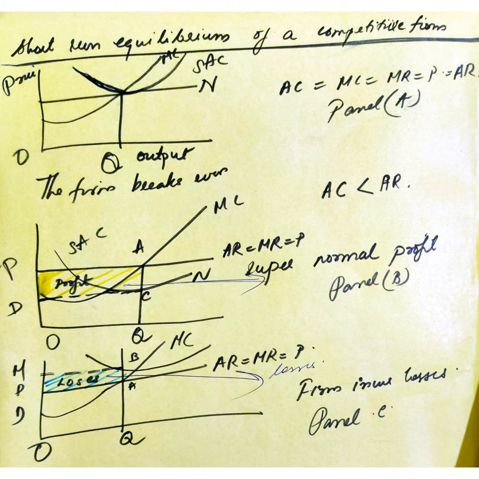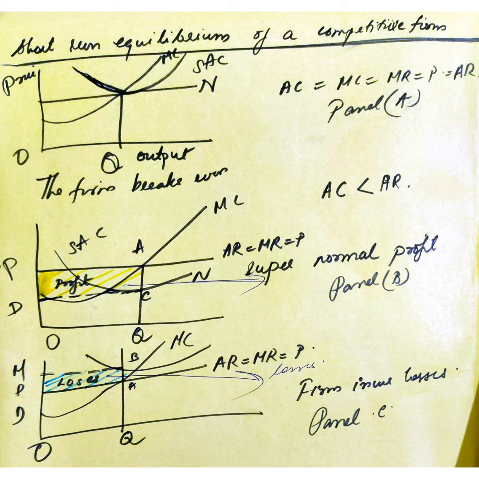And coming to the second diagram, short run average cost is less than the price or the MC. In such a condition the average revenue is comparatively high, which means as the revenue is high, the firm is earning supernormal profit. So the area PDAC is the supernormal profit.